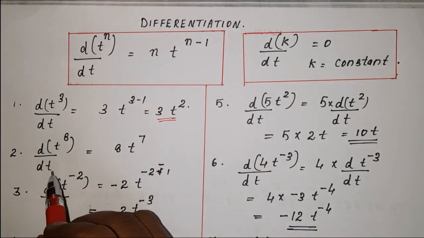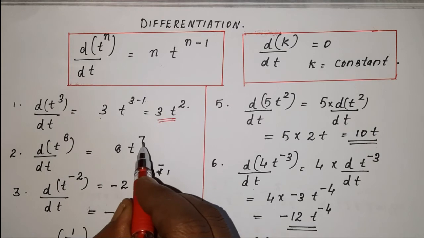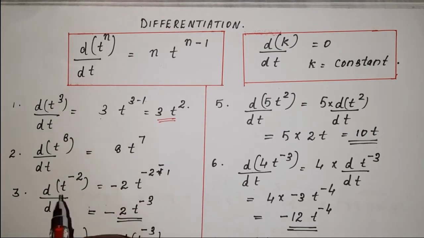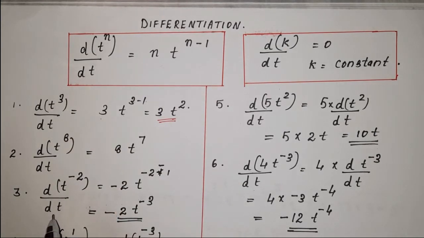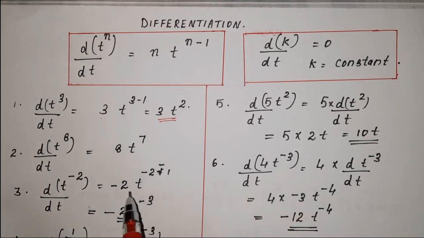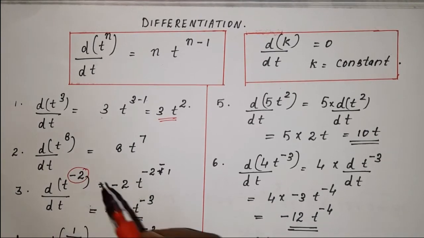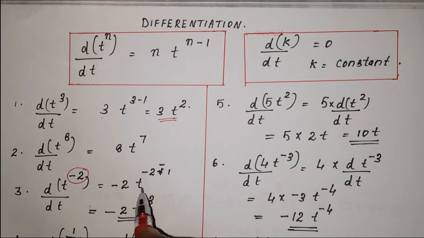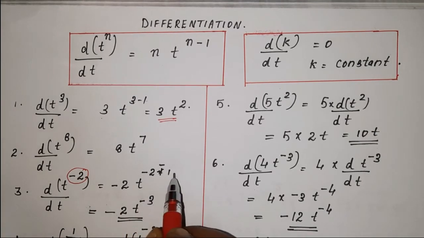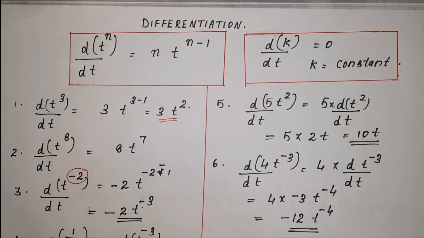Likewise, d by dt of t raised to 8 is simply 8t raised to 7. Now here we have d by dt of t raised to minus 2. So we have minus 2t raised to, because minus 2 is in the place of n. So minus 2 into t raised to minus 2 minus 1, which is minus 3. So the result is minus 2t raised to minus 3.